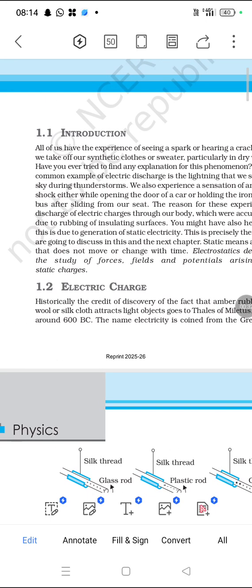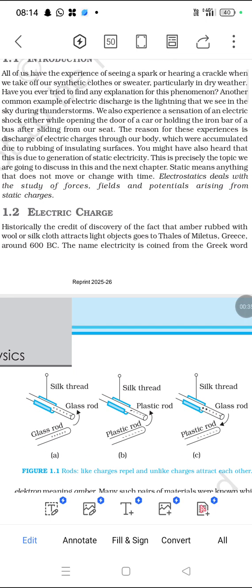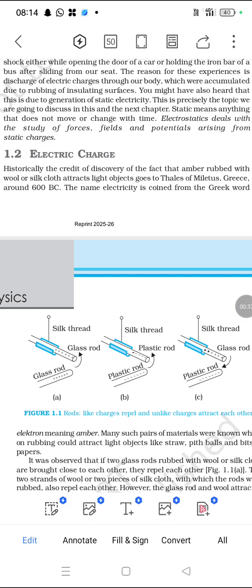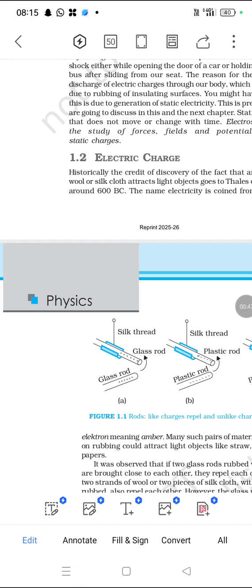It is a phenomenon explaining electric charges. There are three modes of transferring charges of electrons. We have discussed that the first one is friction, the next one is conduction, and the third one is induction. What does friction mean? It's the rubbing of any materials. That is called friction.